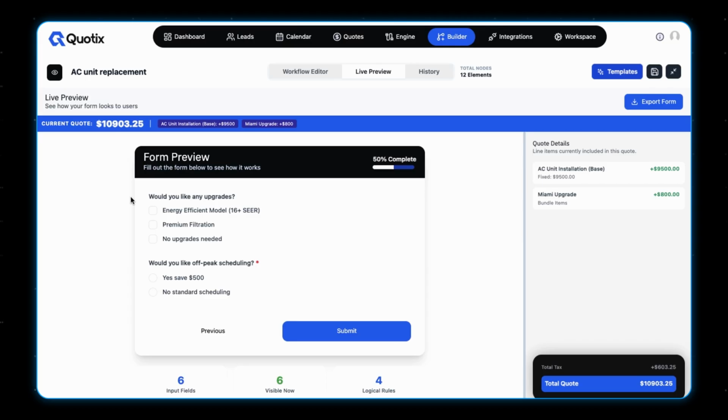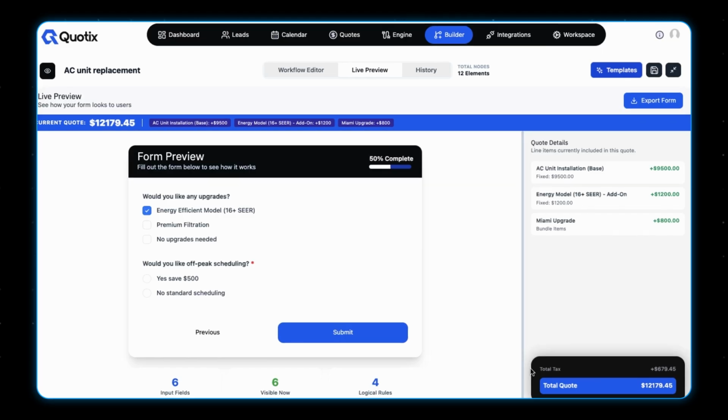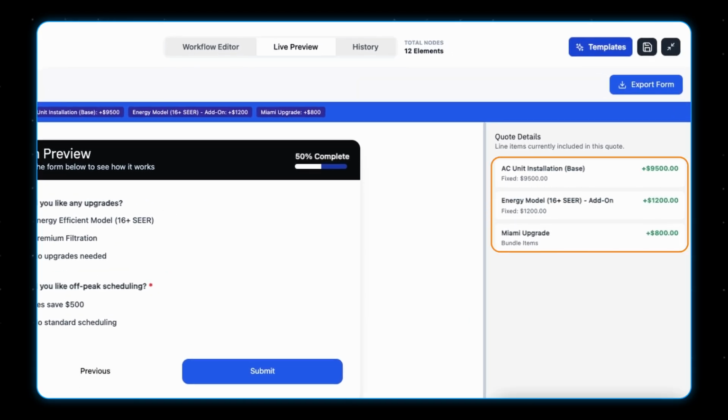Here we have the add-on example where someone can select another service as an add-on. For example, if you want to ask about upgrade for the service for the AC installation and want to select energy efficient model, we can check here on the right side that this service is added as an add-on, and the reflections in the tax, it calculates the base plus add-on service. It did not include Miami upgrade in the calculations. This is what we're looking for.